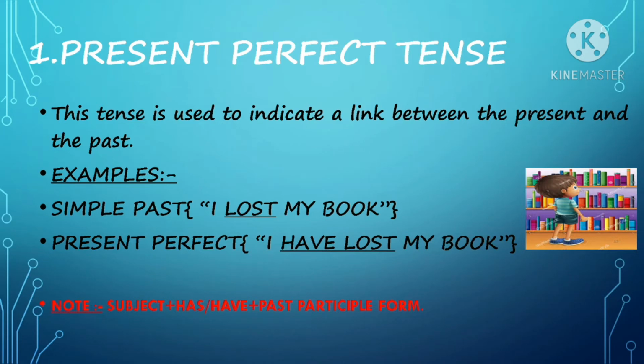"I lost my book" means maybe I lost my book on Monday but then I found it on Tuesday, so it is true only in the past. "I have lost my book" means what happened in the past is still true now, in the present, and my book is still lost. To frame sentences in present perfect tense, we should use has or have plus the past participle form.